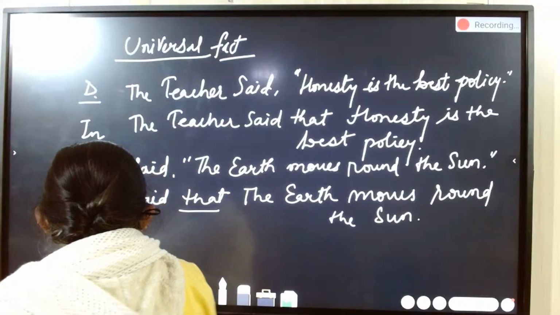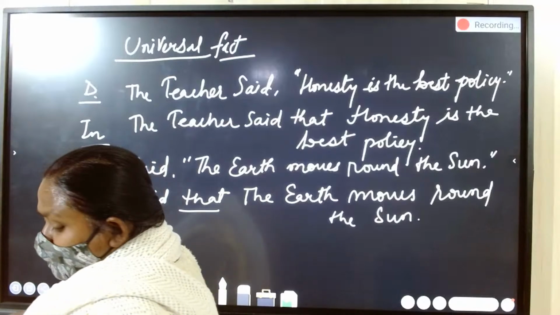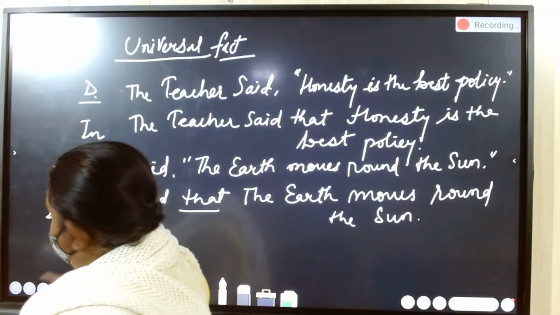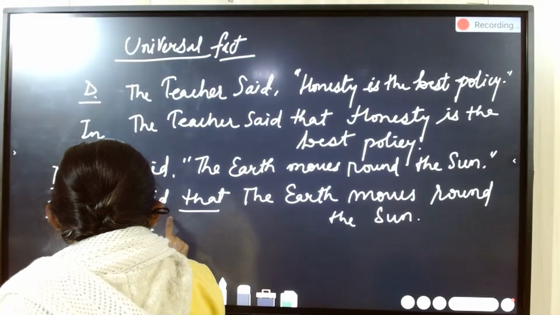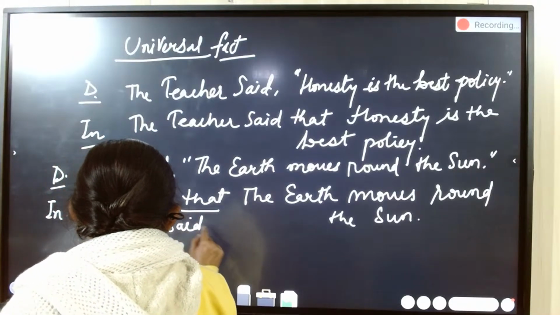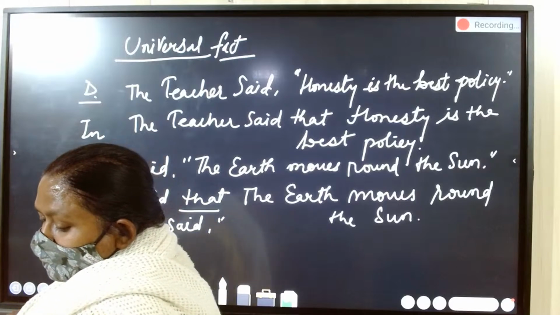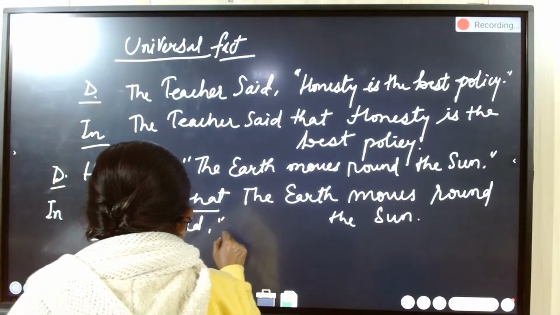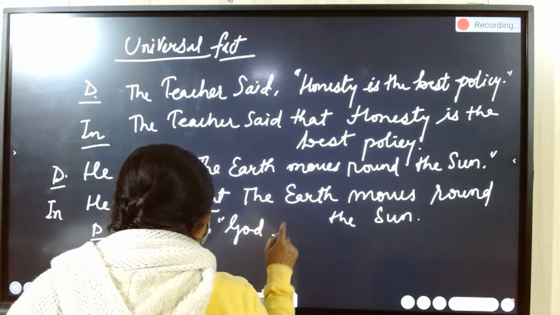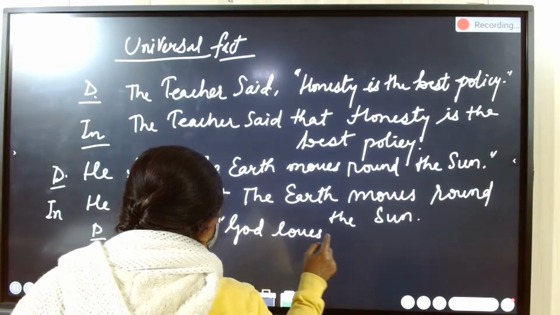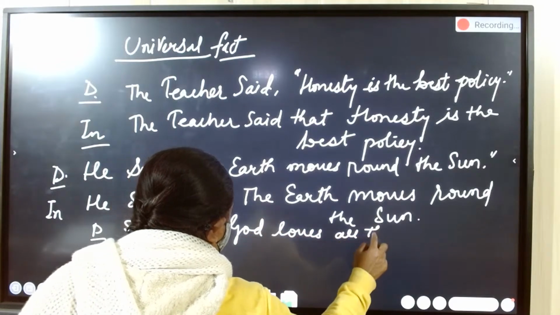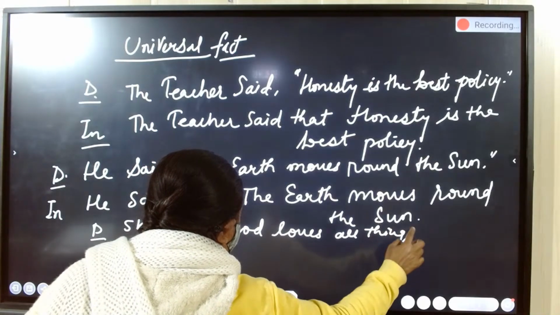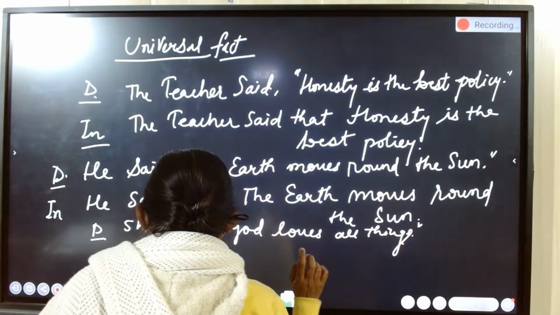Another example for changing direct to indirect speech: God loves all things. Full stop, inverted comma close.